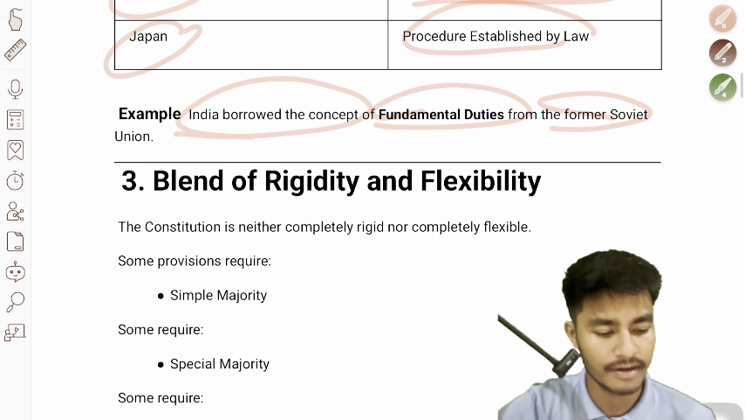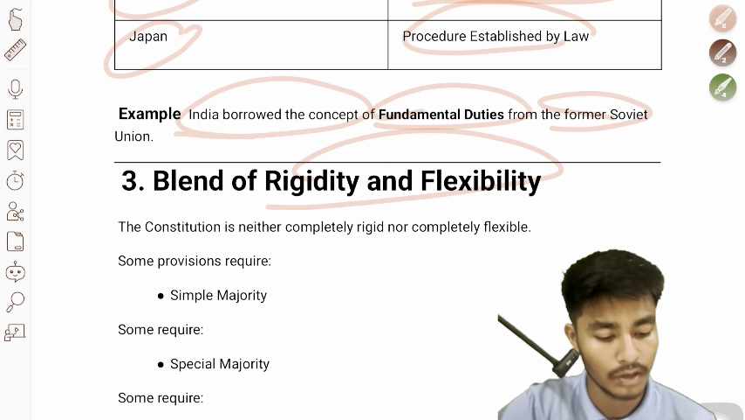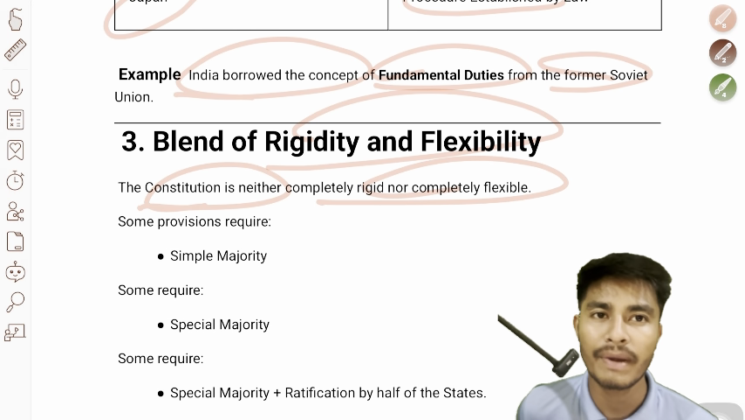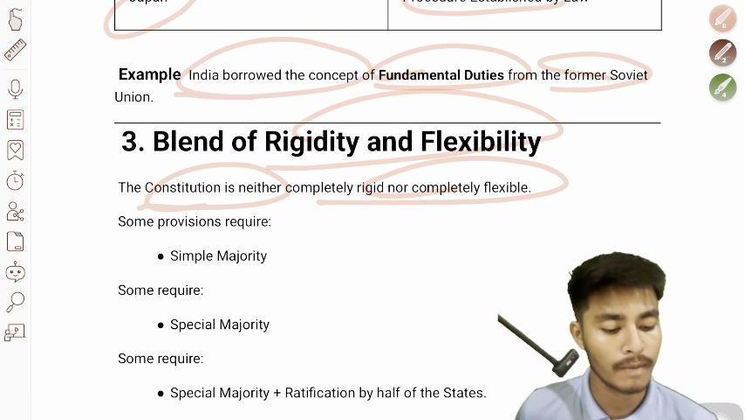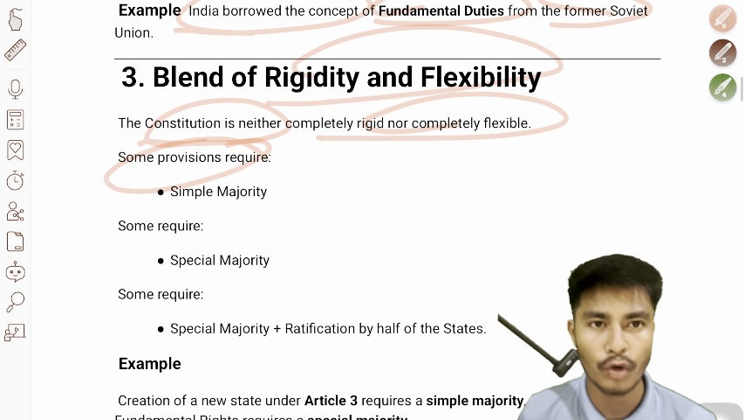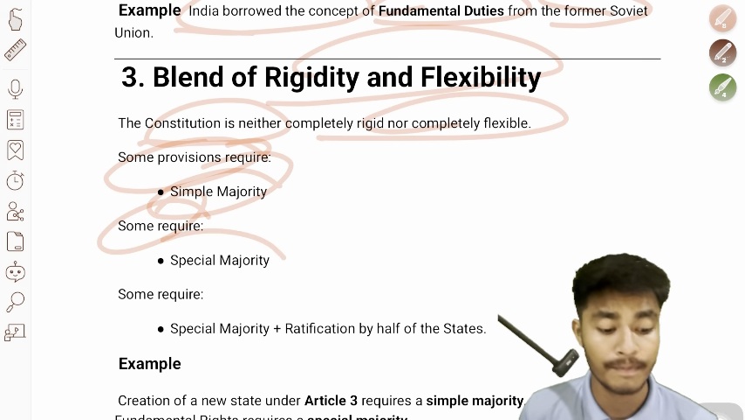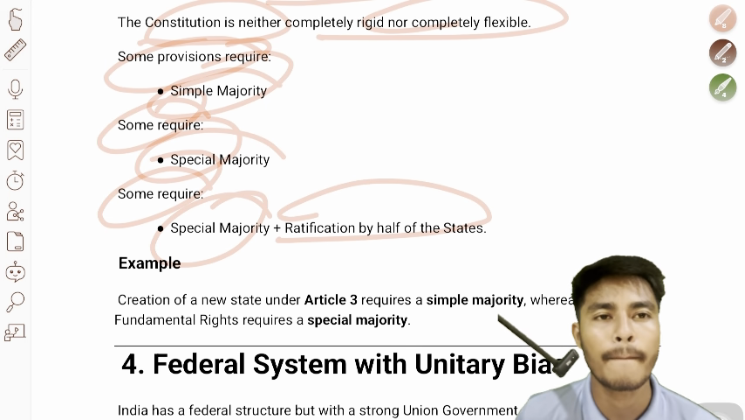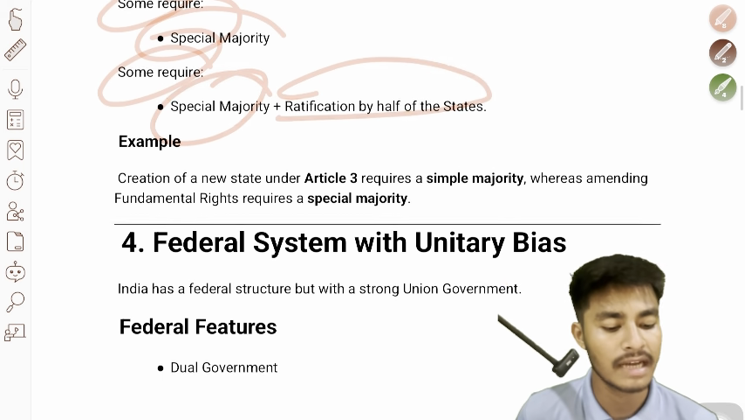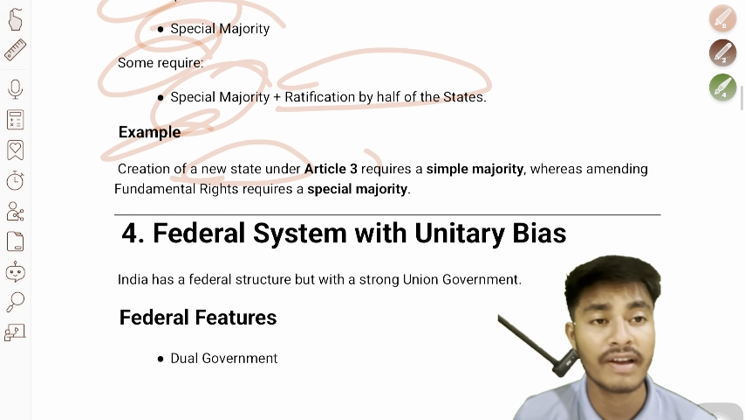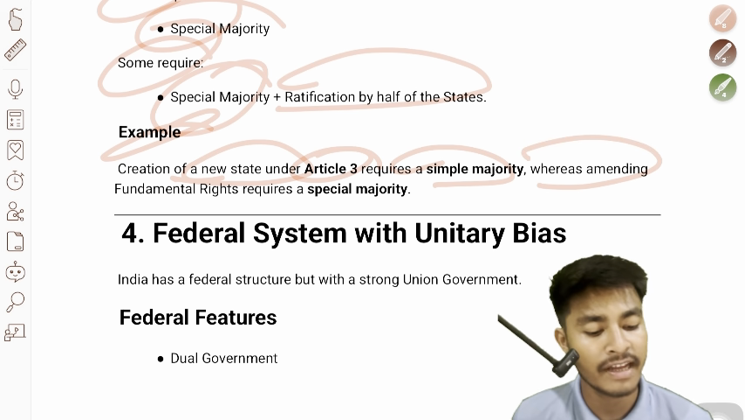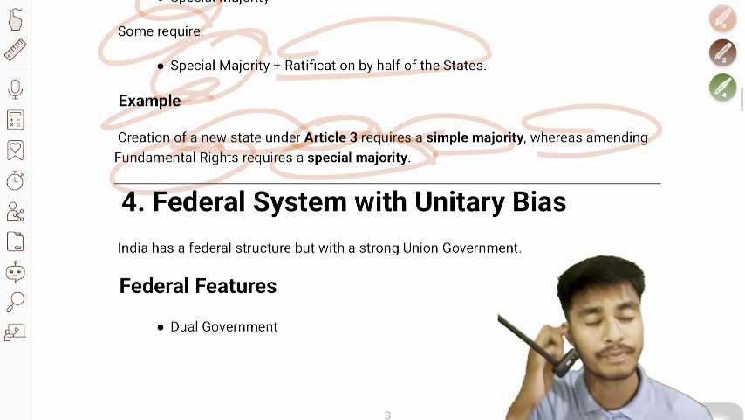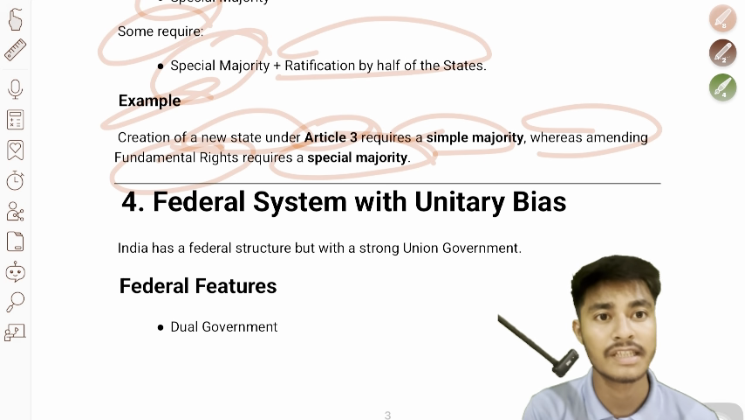The third one is the blend of rigidity and flexibility. The Constitution is neither completely rigid nor completely flexible. Some provisions require a simple majority, some require a special majority, and some require a special majority plus ratification by half of the states. For example, creation of a new state under Article 3 requires a simple majority, whereas amending fundamental rights requires a special majority. So here is the difference between simple and special majority.